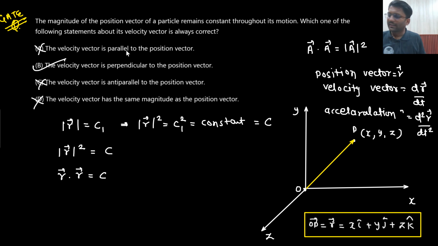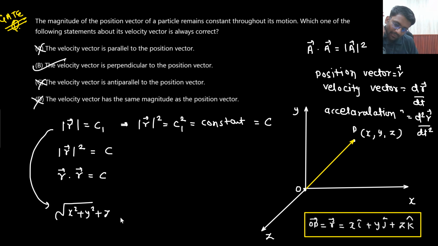Now what is given? It is given that the magnitude of the position vector is constant. What is the position vector? It is x i cap plus y j cap plus z k cap. What is the magnitude of the position vector? That is the square root of x square plus y square plus z square, and that is given as constant, say C1. So x square plus y square plus z square equals C1 square, which is a constant.